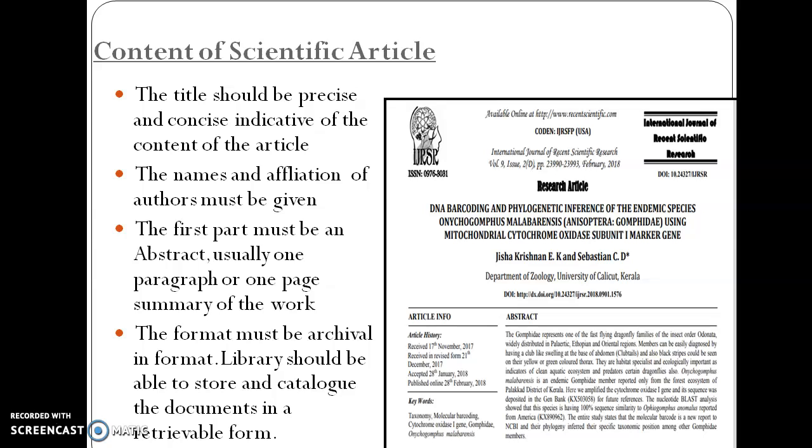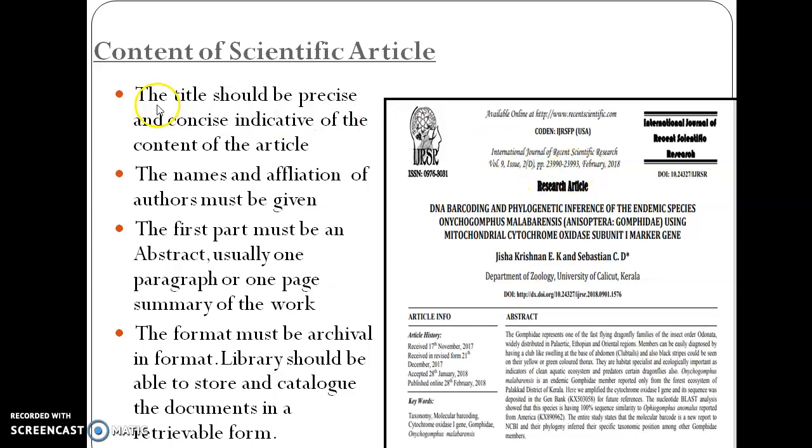So I will cite you an example. This is one of my papers. It's a scientific article published in the International Journal of Recent Scientific Research. So the name of the scientific journal is International Journal of Recent Scientific Research. Okay, I published this in February 2018 in volume 9 and issue 2. And in this particular volume, my work is published on this page.